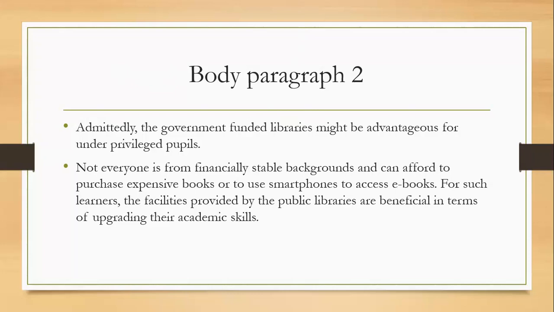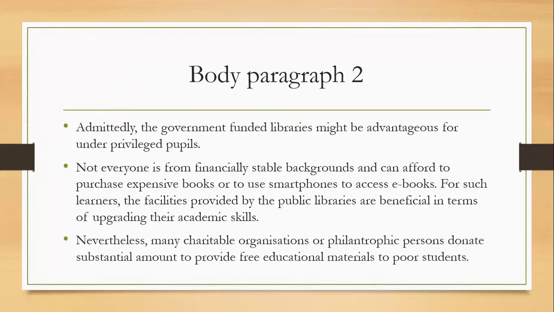And again, what we need to do, we need to refute our claim. So let's see how we can refute our claim. Nevertheless, many charitable organizations or philanthropic persons donate substantial amounts to provide free educational materials to poor students. So this is an excellent paragraph.